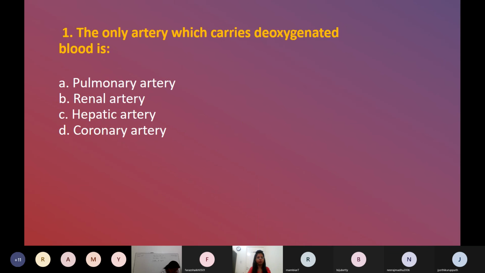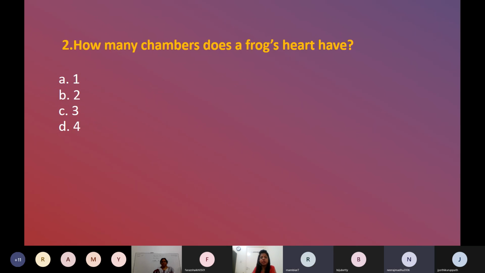All right, so I'm going to ask you a quiz. The only artery which carries deoxygenated blood? Pulmonary artery, that's the right answer. How many chambers does a frog have? A frog is an amphibian. Three. Yes, three chambers is correct. Three chambers means how many auricles? Two auricles and one ventricle. That's the right answer.